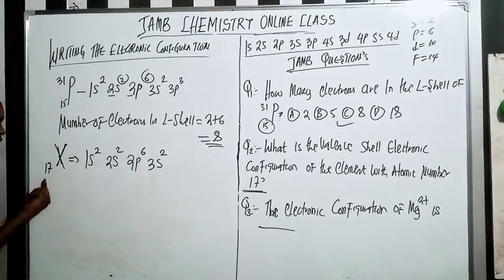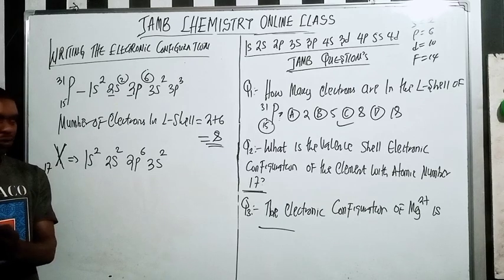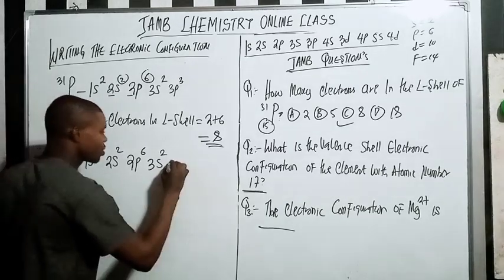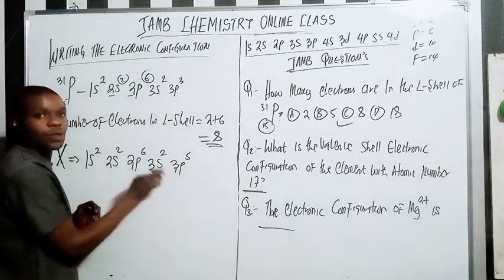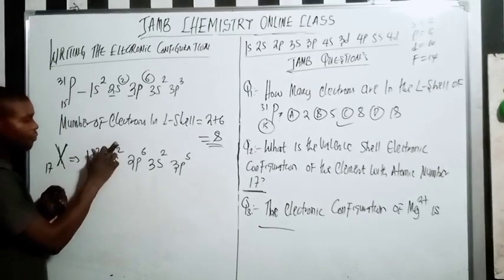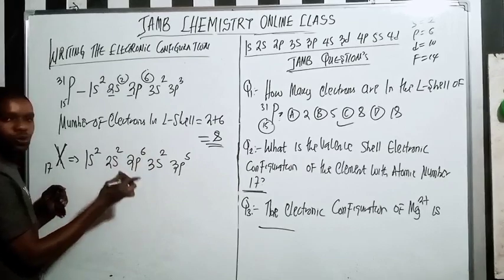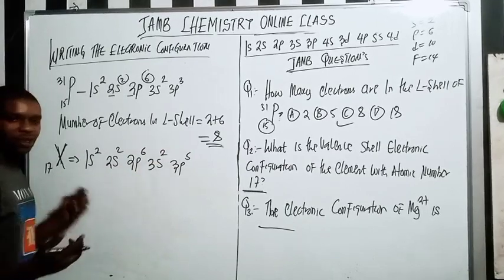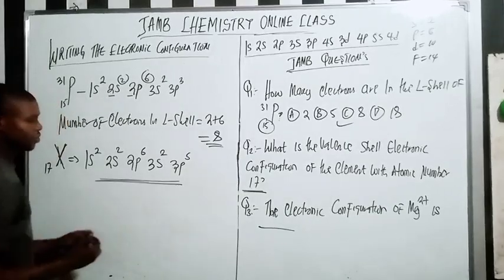So 17 minus 12, I have 5 remaining. So here we have 3p5, because we only have 5 remaining. Now let's count it: 2 plus 2 is 4, plus 6 is 10, plus 2 is 12, plus 5 is 17. So this is the electronic configuration.